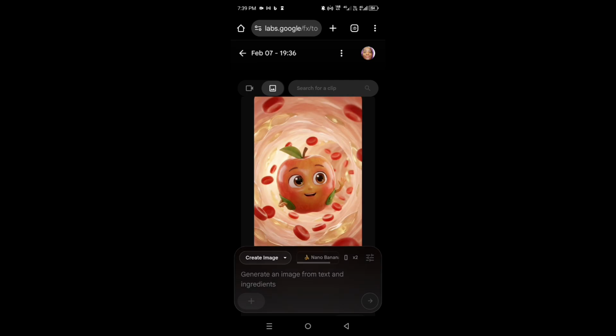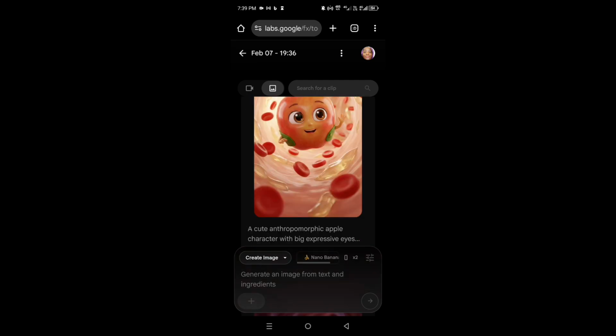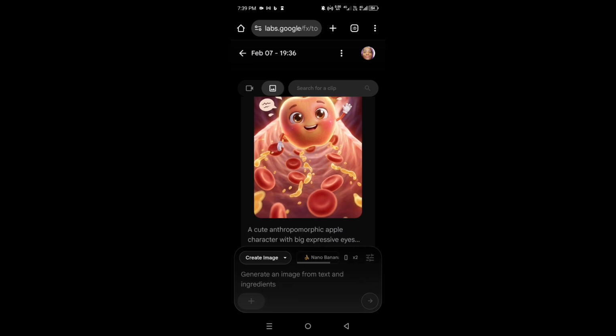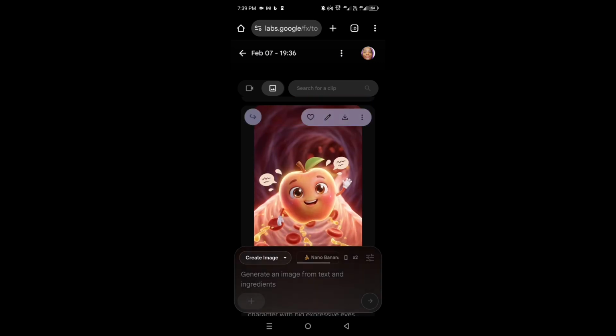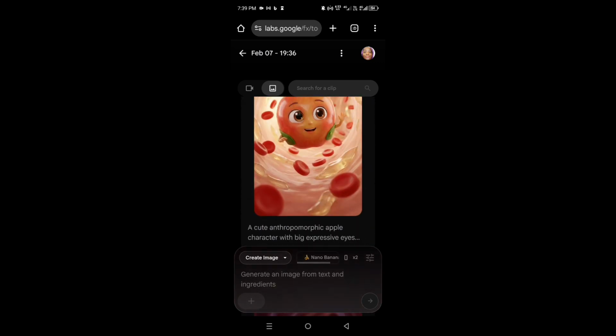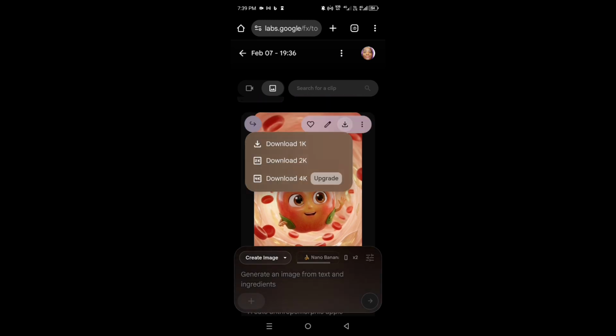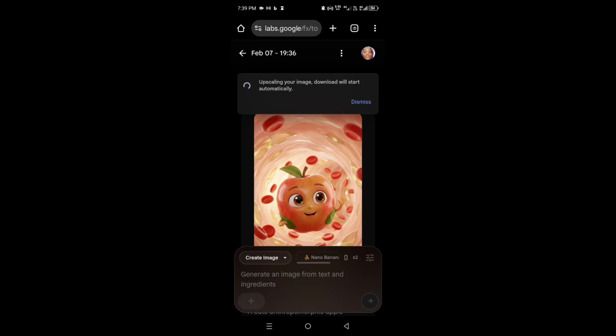Now my first image is ready. It's an apple in a blood vessel. So I'm just going to go ahead and download it. Click on the download button. You can see it. I'm just going to download it, and once I'm done downloading my image, I'm going to make sure also that it's in 2K so that my image will look better. I'm just going to go ahead now and generate the second image for this video.